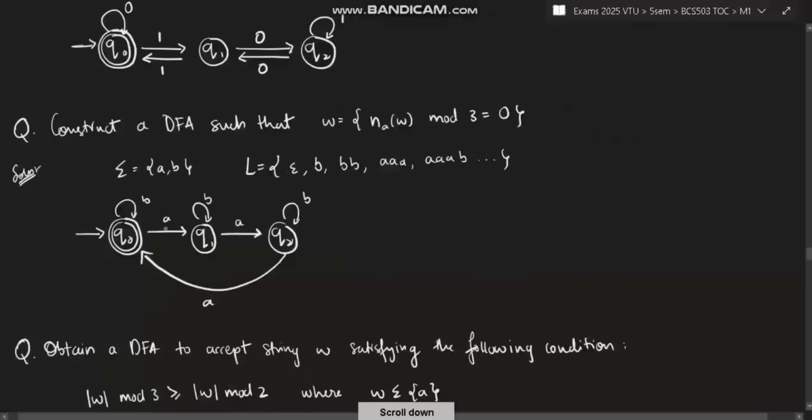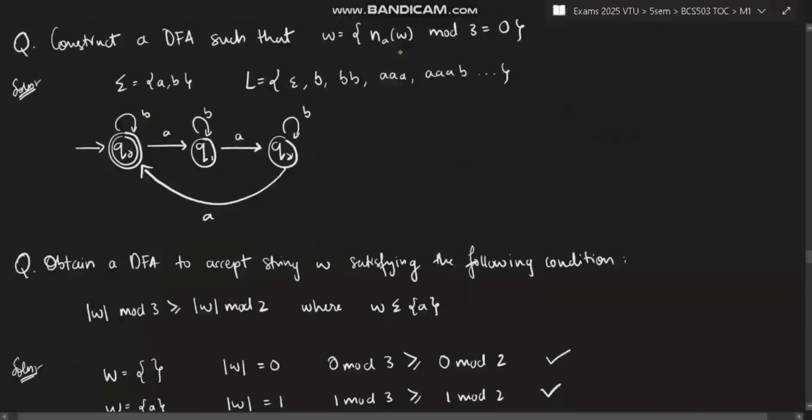Got the point? Next. Construct a DFA such that the number of a's in w mod 3 is equal to 0. Means how many a's are present here should be divisible by 3. So what will be the minimum string? The minimum string would be the null string, because 0 divided by 3 is also 0. So the starting state and the final state can be the same, because the null string will be accepted.